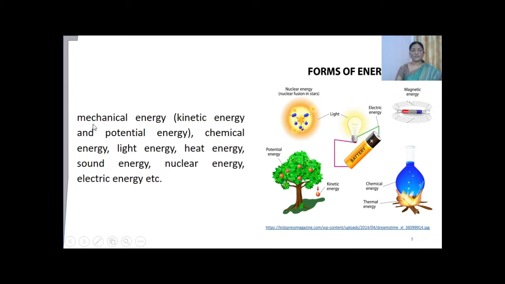The different forms of energy are mechanical energy, chemical energy, light energy, heat energy, sound energy, nuclear energy, electrical energy, etc.